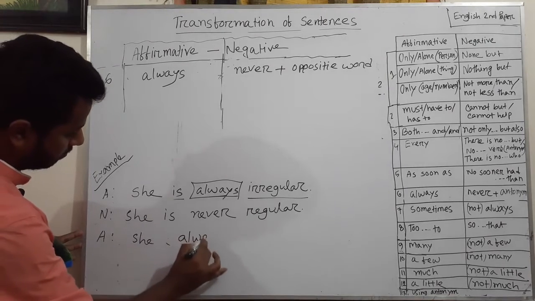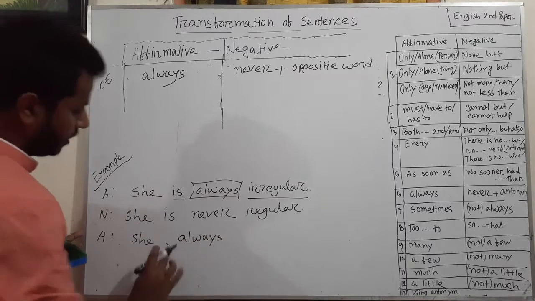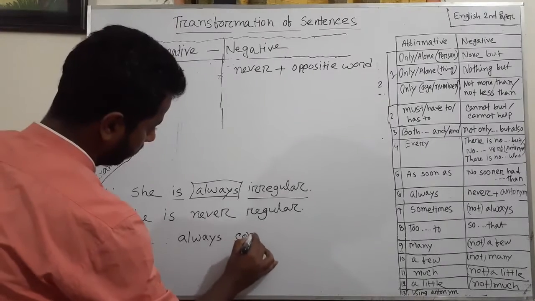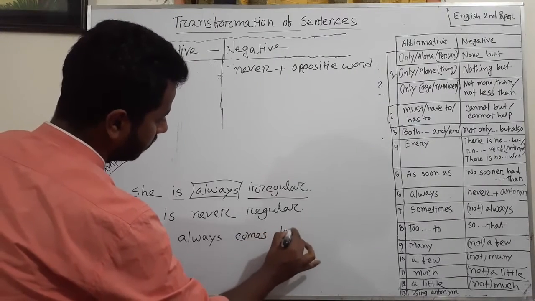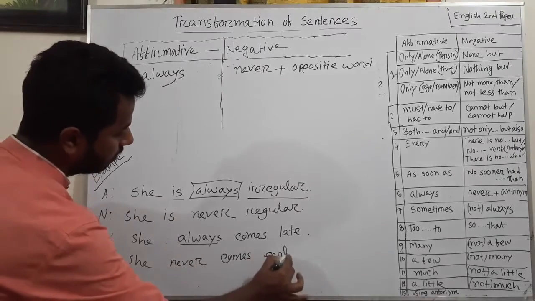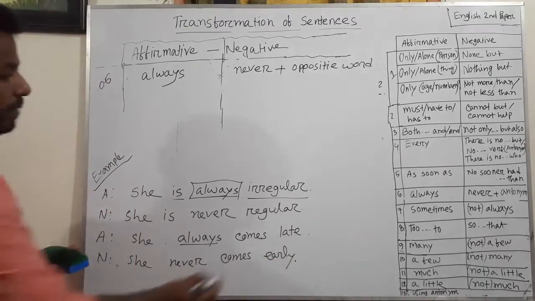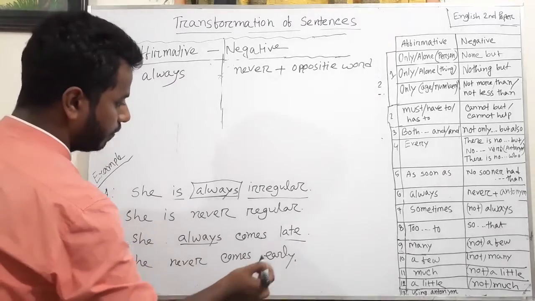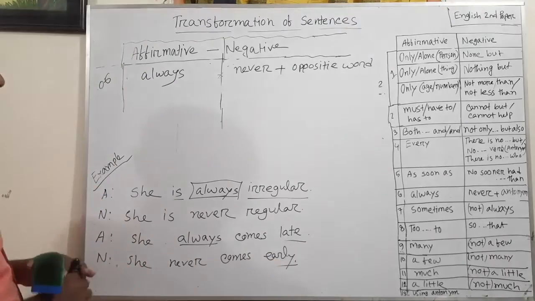She always comes late. So for always, never, she never comes early. Okay, the opposite of late, early. Okay, now next rule.